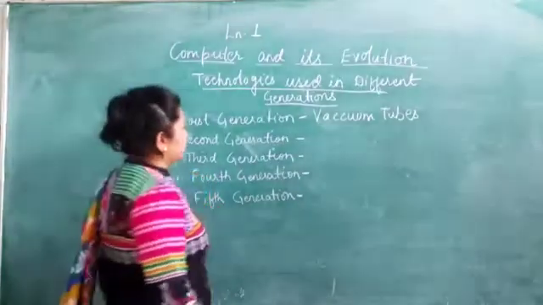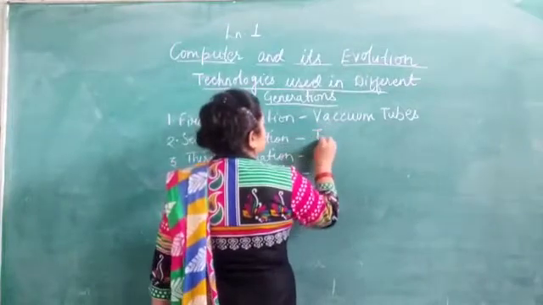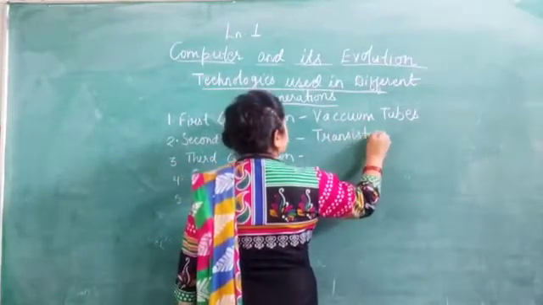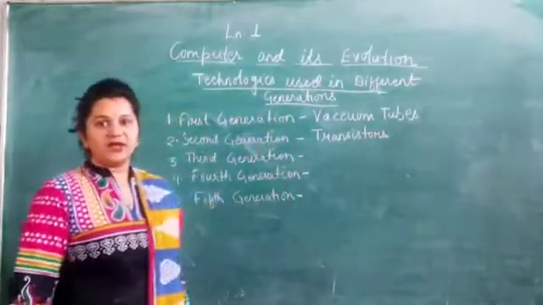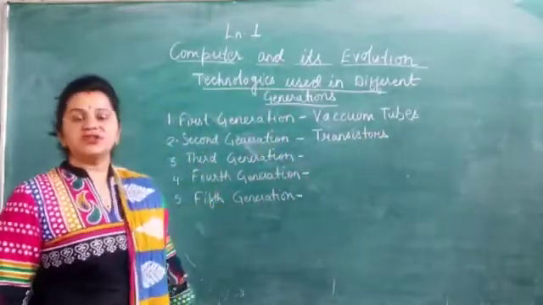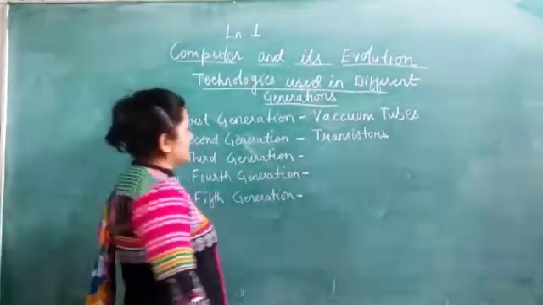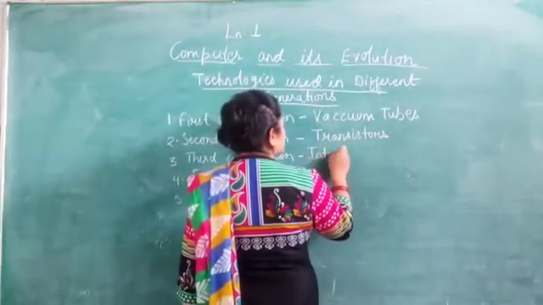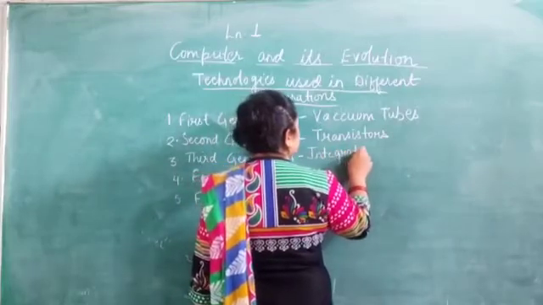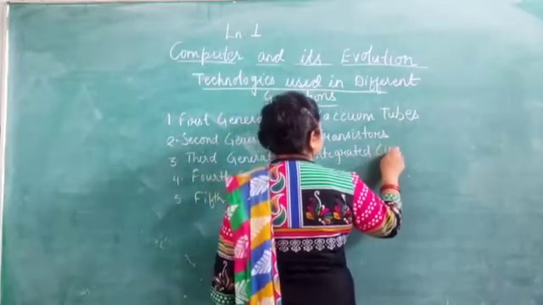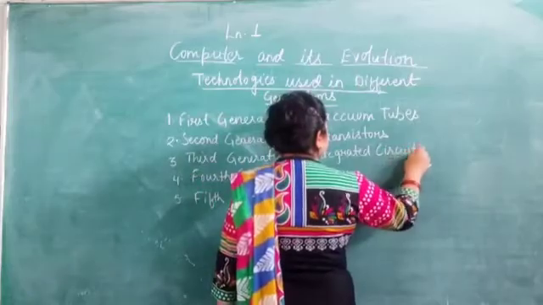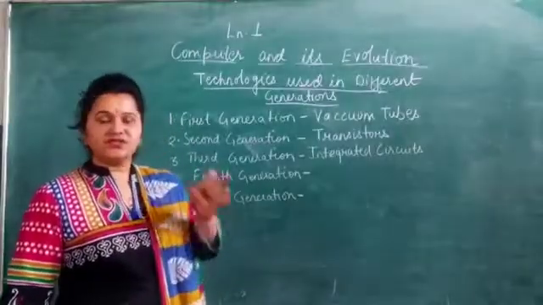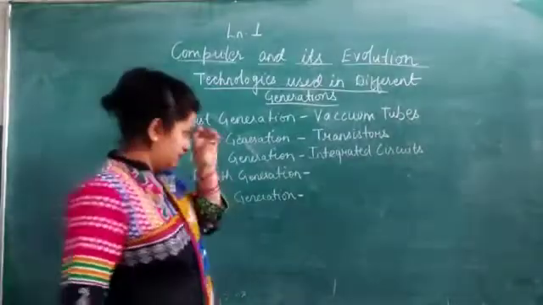Yes, children, transistors. Okay, and next in third generation, yes, children, in third generation the computers used integrated circuits. Okay, in fourth generation, which technology is used?